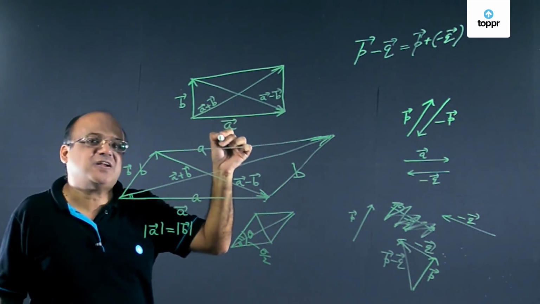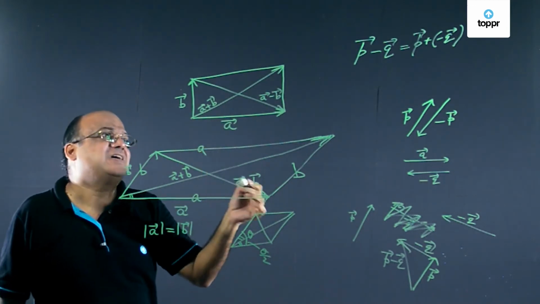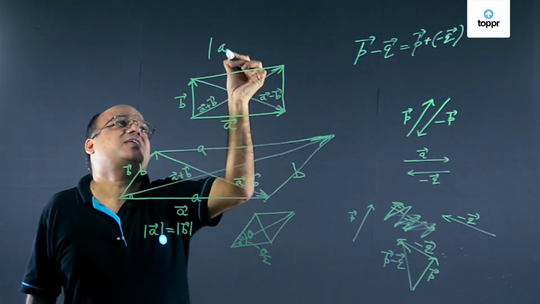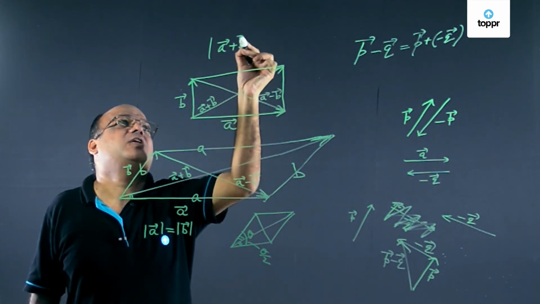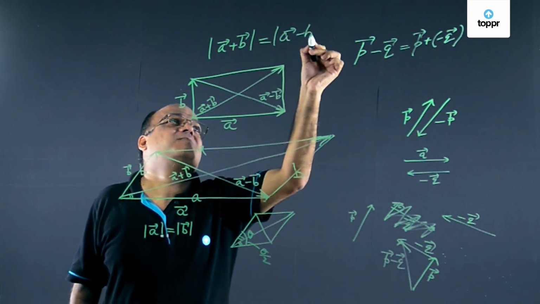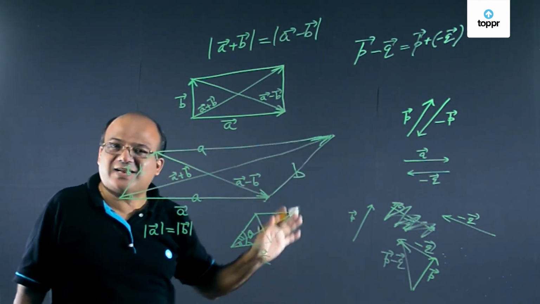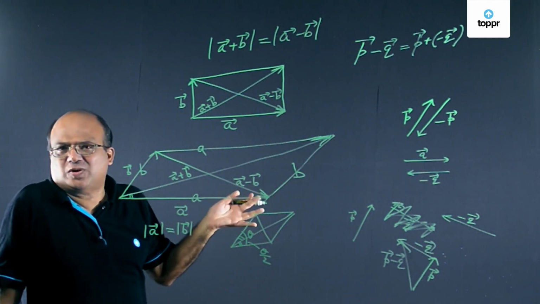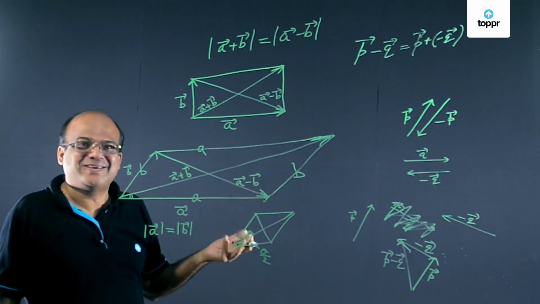So when A vector is perpendicular to B vector, then magnitude of A vector plus B vector will be equal to magnitude of A vector minus B vector. Diagonals of a rectangle are equal. Right? Very simple.